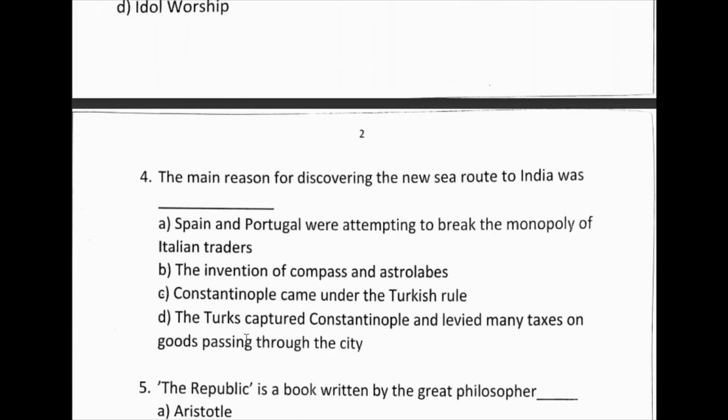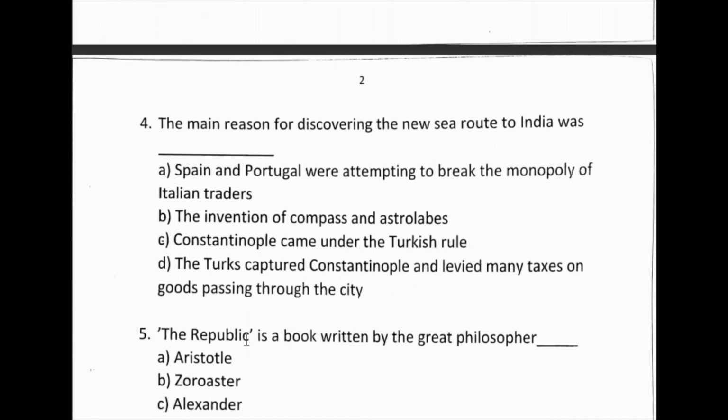Fourth question. The main reason for discovering the new sea route to India was. This is another confusing question of the same type. See here: Spain and Portugal were attempting to break the monopoly of Italian traders; the invention of compass and astrolabes; Constantinople came under the Turkish rule; the Turks captured Constantinople and levied many taxes on goods passing through the city.